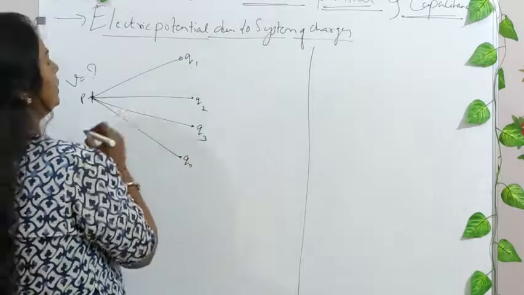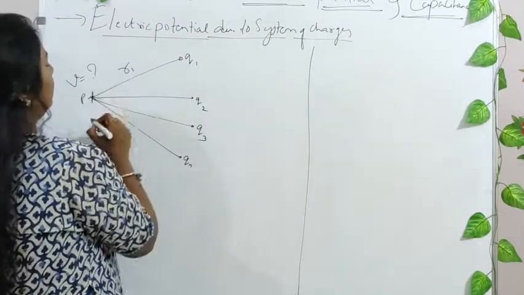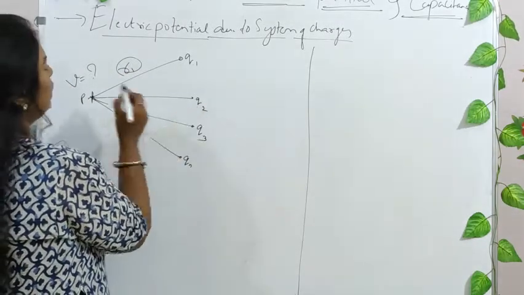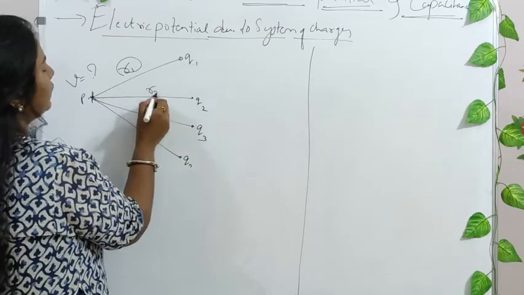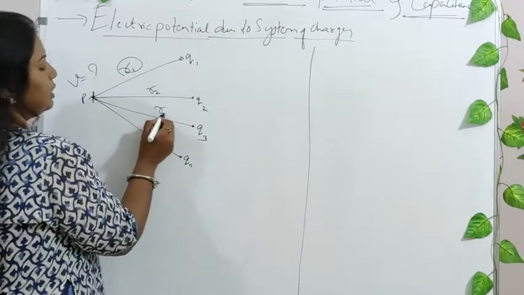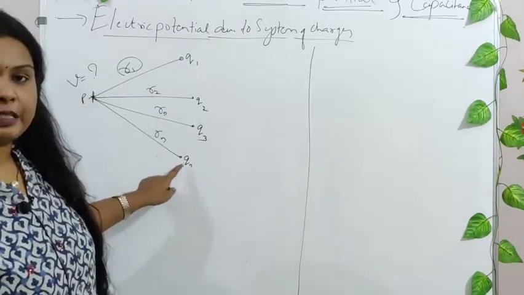Now what is Q1 here? The distance between Q1 and P is R1, right? At R1 distance Q1 is placed. The distance between Q2 and P will be R2. At R2 distance Q2 is placed. At R3 distance Q3 is placed, and at Rn distance Qn is placed, right?